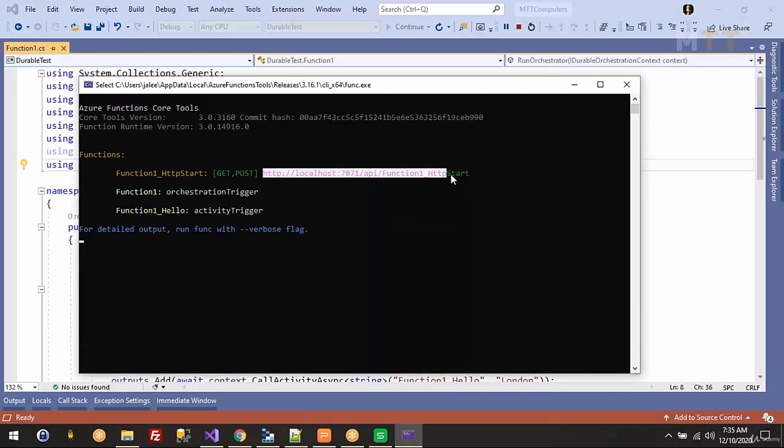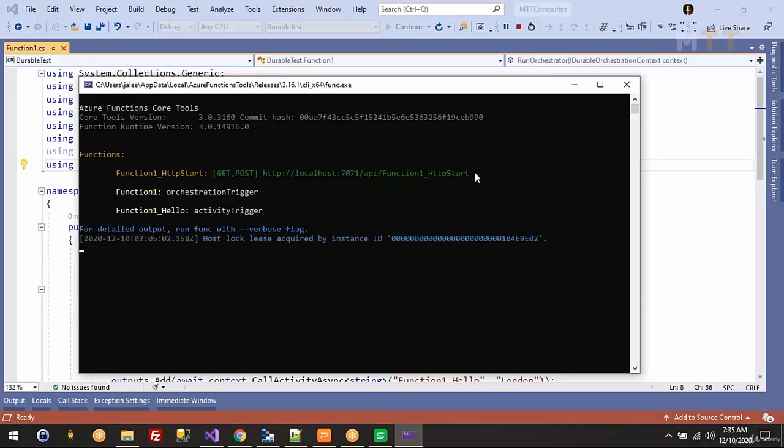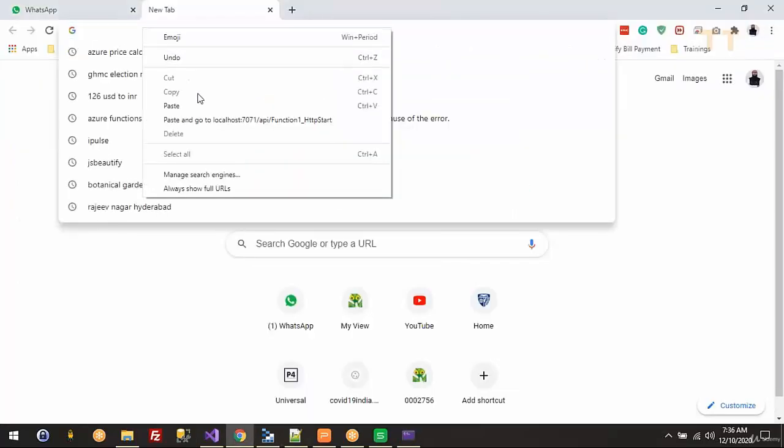This is the starter function, this is the orchestrator function, and this is the activity function. We just have one activity function, but we are going to call this same activity function thrice with different parameters. So how do I initiate this? I'll just copy this URL and paste and go here.